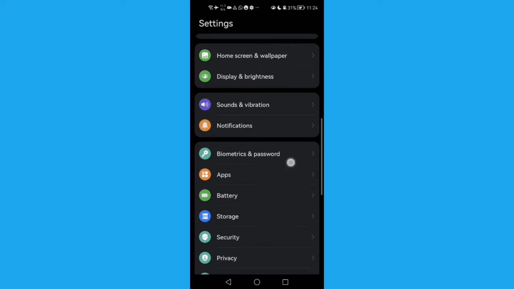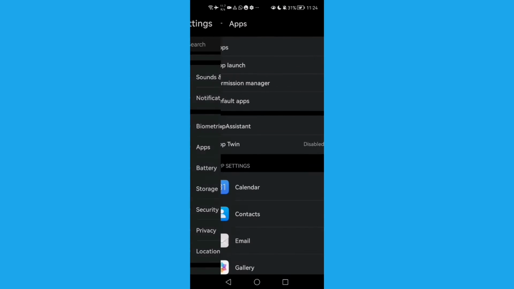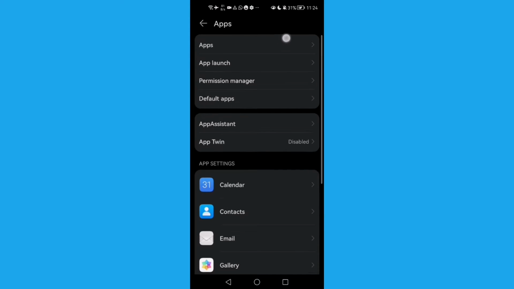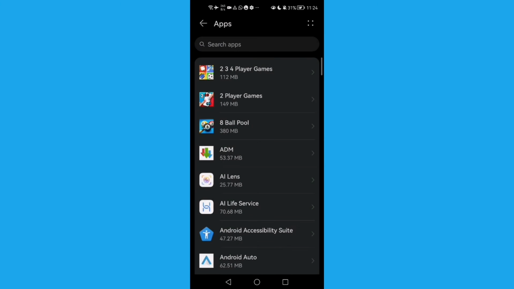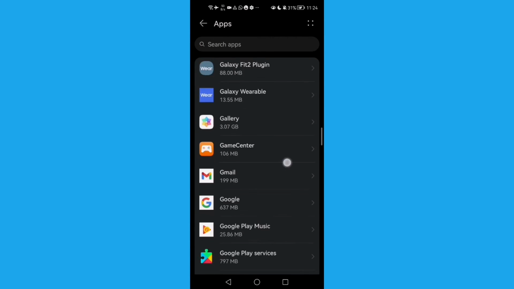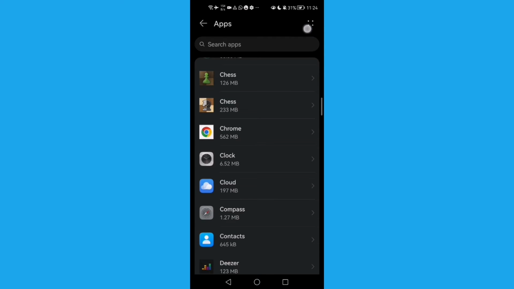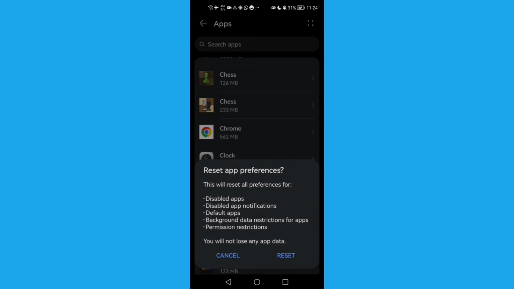First, scroll until you find apps and then click apps here again, and then just click this one here, this four points in the top corner, and then click reset app preferences, and then click reset.